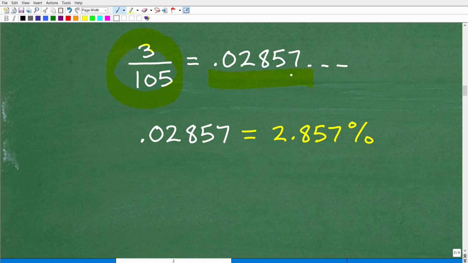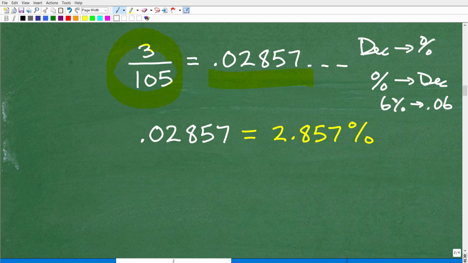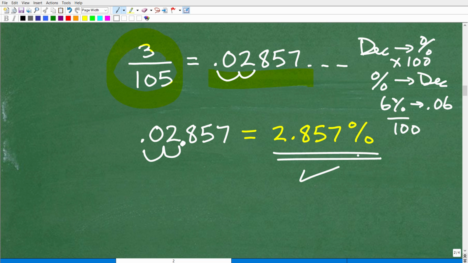And so how do we convert a decimal to a percent? We talked about how to go from a percent to a decimal, right? Remember that example I talked about, 6% being equal to 0.06. So what do we do? We divide by 100. So to go from a decimal to a percent, doing the reverse, we need to multiply by 100, which is effectively the same as moving the decimal point over 2 places to the right. So 0.02857 as a decimal is going to be equal to, here is our decimal point, we move it 2 places to the right, or multiply by 100, same thing. So we're going to get 2.857%. And that is the answer.